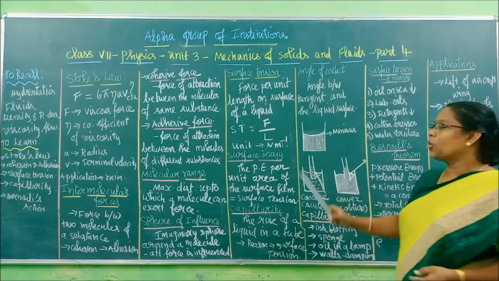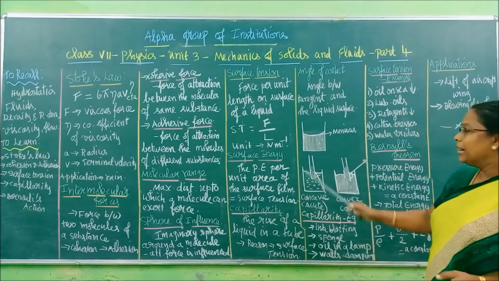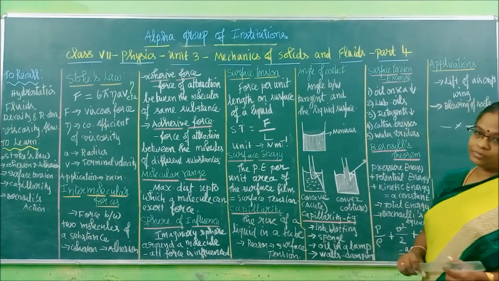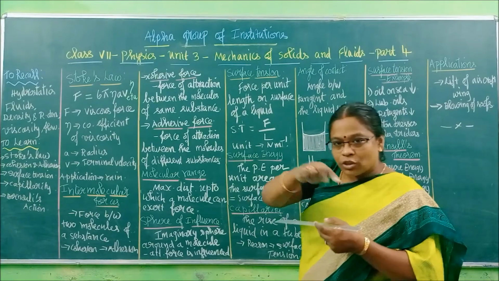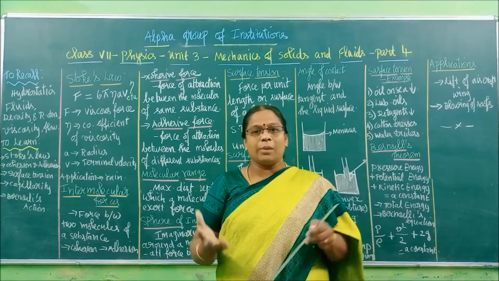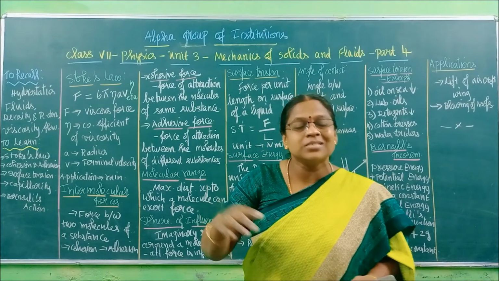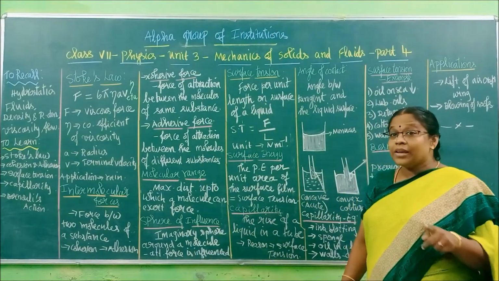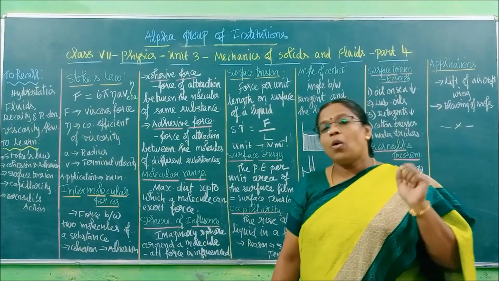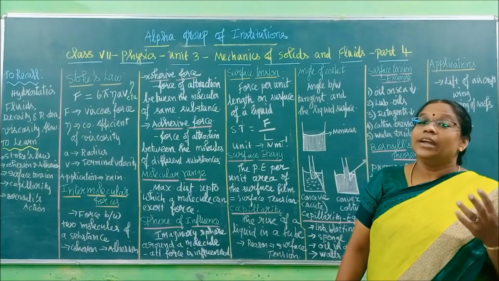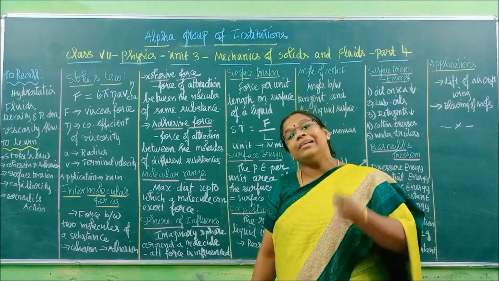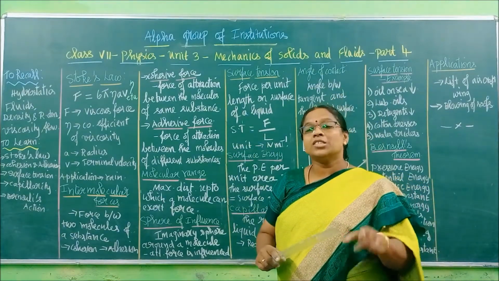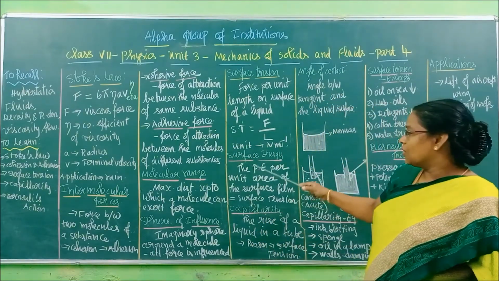Now we have another word called surface energy. It is the potential energy per unit area of the surface film. Now we have the surface of water in a vessel or a beaker. On that surface, how much energy is acting? And that energy is potential energy. What is the meaning of potential energy? It is the energy possessed by liquids at rest. So the surface of the liquid, how much energy will be there? That is called surface energy.